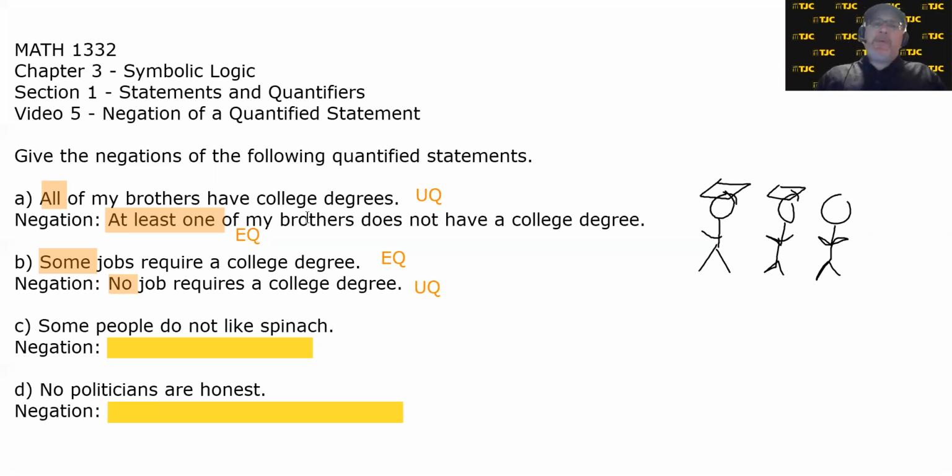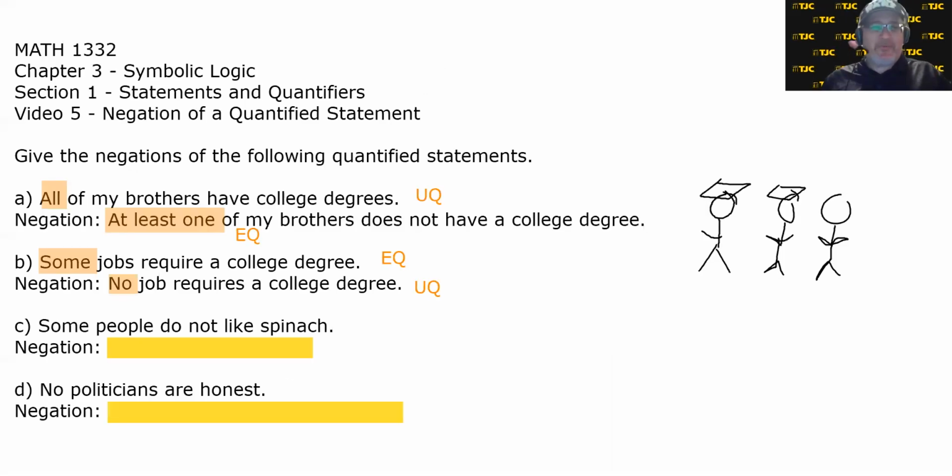All right, C, some people do not like spinach. Let's say I do some research and this is the conclusion I draw. I have done my research and I conclude some people do not like spinach. And you look at your neighbor and you go, is this man crazy? Because if I'm wrong, then what does that mean about people? Some of you don't like spinach. The negation. Does that mean all of you like spinach if I'm wrong? No. It's kind of like the jobs.